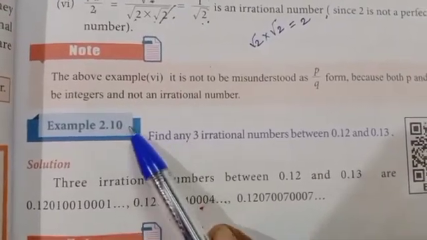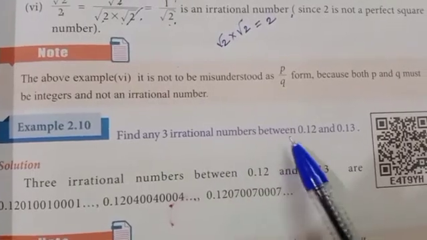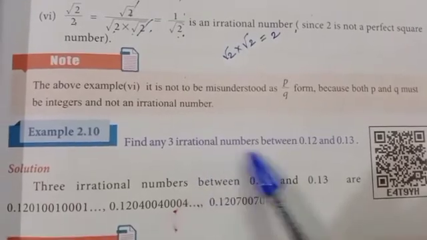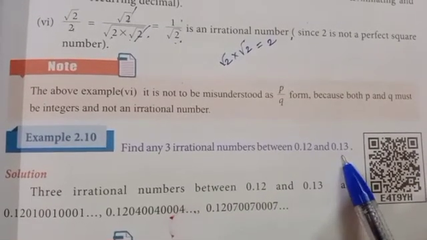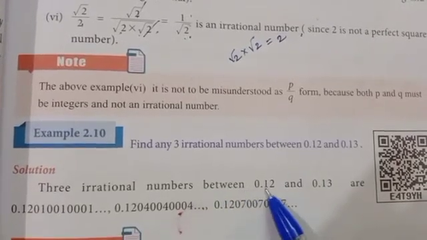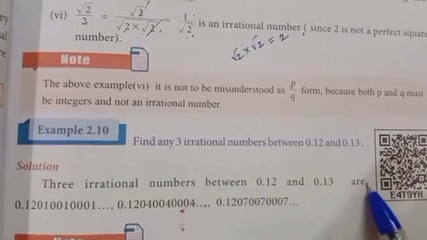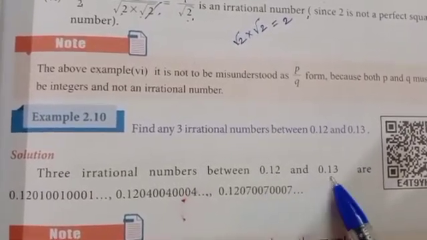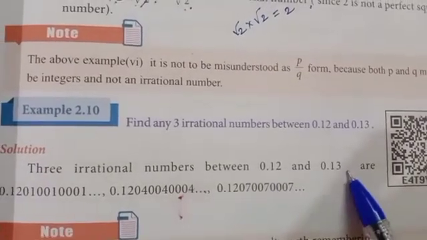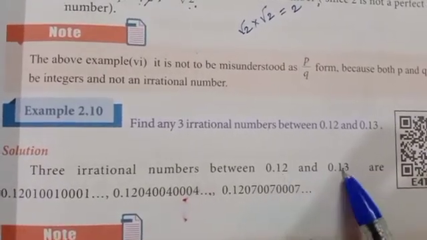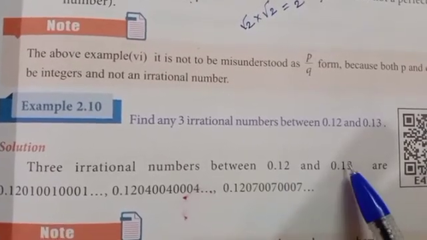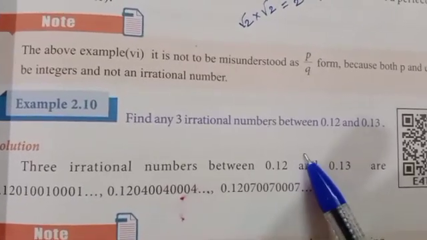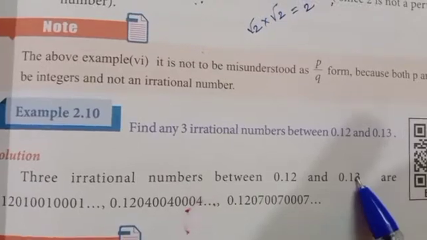Example 2.10. Find any three irrational numbers between 0.12 and 0.13. We want to find irrational numbers between these two numbers. You have to consider these two numbers, 0.12 and 0.13. You have to find a value more than 0.12 and less than 0.13.